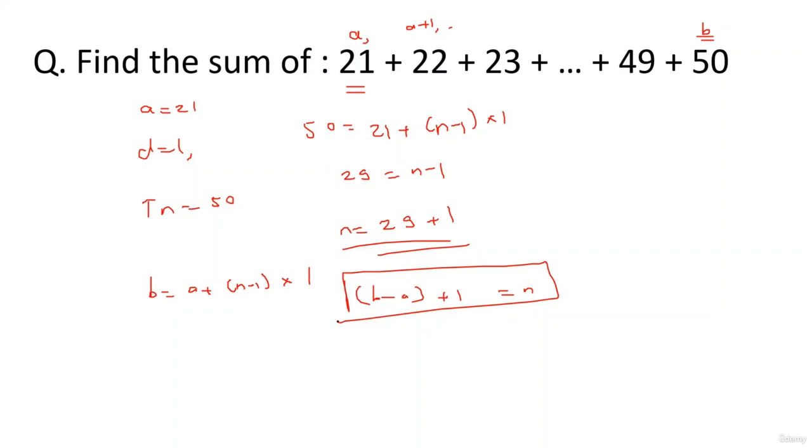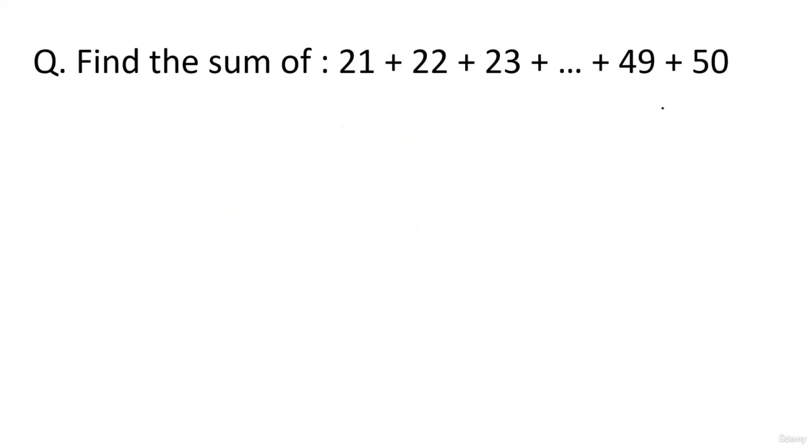This is the very reason I always tell you that if there are consecutive numbers going from a to b, how do you find how many numbers there are? Simply b minus a plus 1. As simple as that. It comes from here. It is the formula for the nth term of an AP, right? So next time you want to find how many numbers there are, very simple. 50 minus 21 is 29, plus 1, so 30 terms. It's as simple as that. 30 terms here guys.